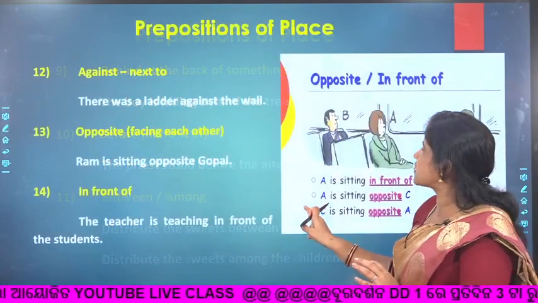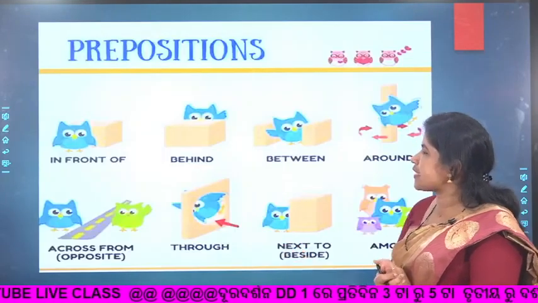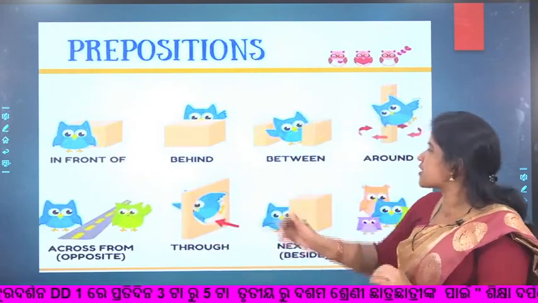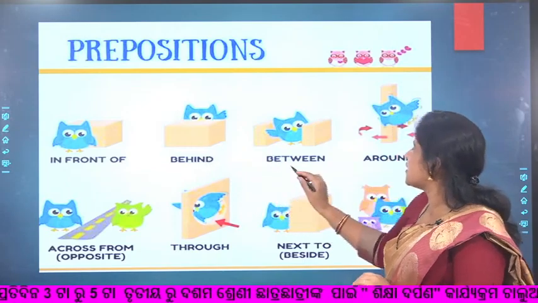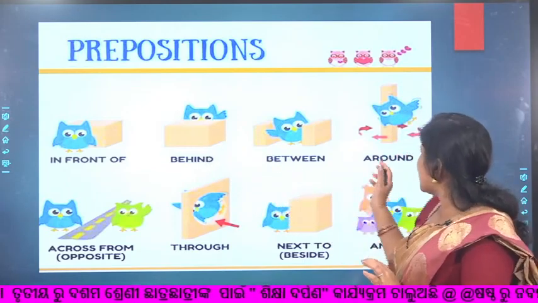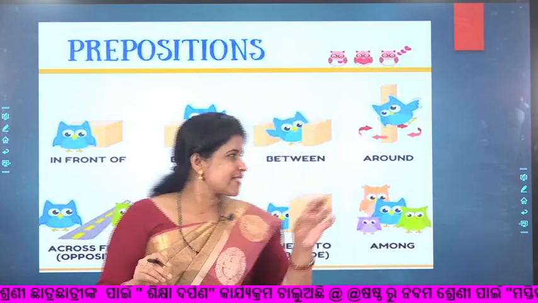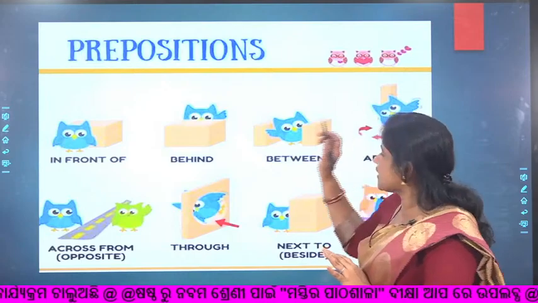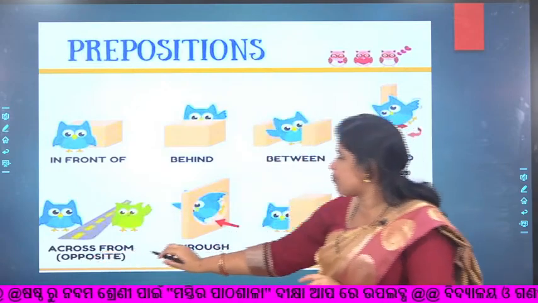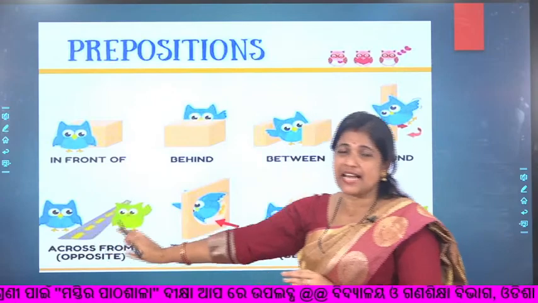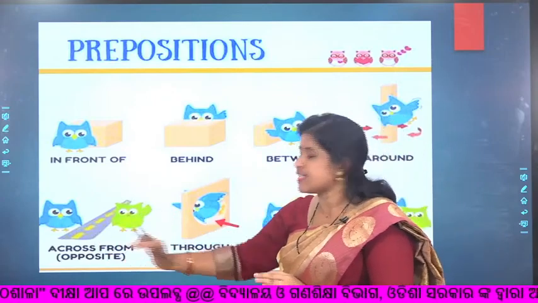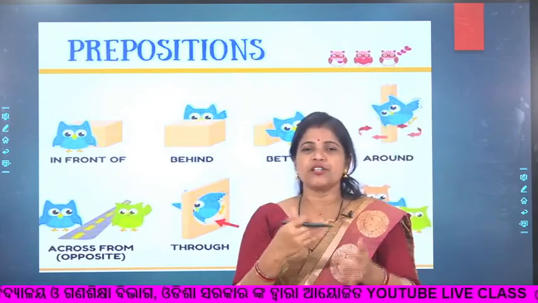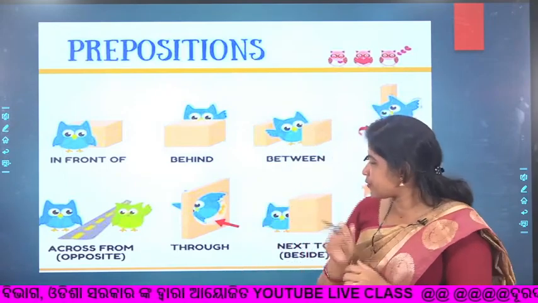Let us see in pictures how these are depicted. So it is in front of, this bird is in front of the box, behind, the bird is behind the box, and between, the bird is between the boxes, and around, the bird is moving around a stick. Then opposite. This is another very confusing one. Opposite means just in front of or facing each other.